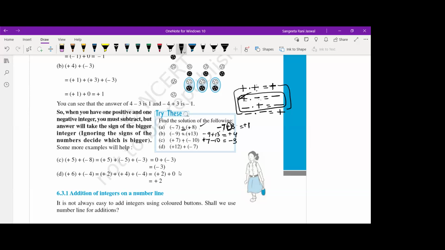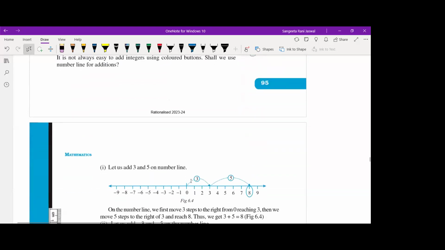Right? Now if you see the next one, 12 plus minus 7. Plus into minus is minus. Okay, so you have 12 minus 7 now. 12 minus 7 is 5. And the sign of the greater number. Out of the two, which is the greater number? Plus, ma'am. Plus 12. Right? Okay. Let's see some more questions on this.